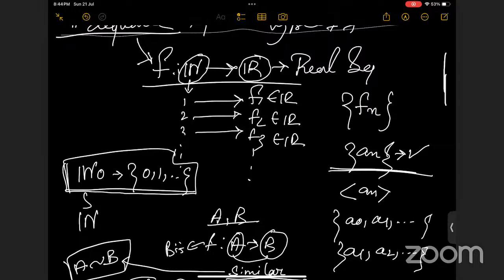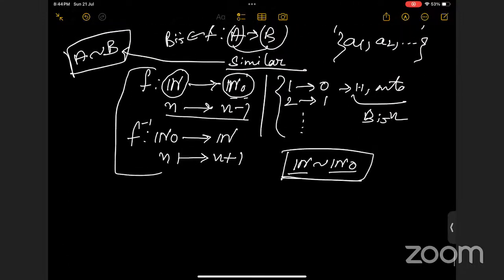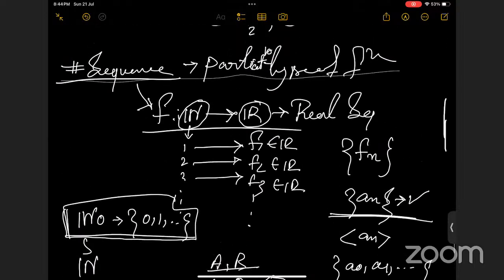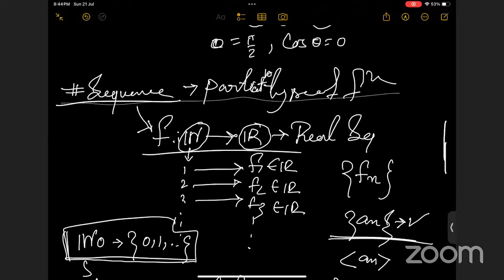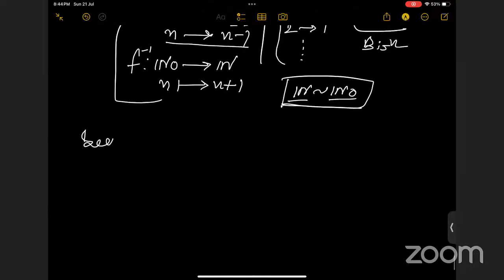Any doubt regarding the concept of sequence? What a sequence is? Any doubt? Ma'am, define it in one line. A sequence is basically a function from natural numbers to real numbers. Okay, this is the definition you can use. A function from N to R.